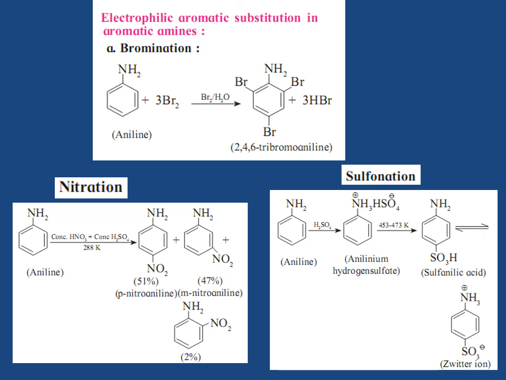Sulfanilic acid exists as a salt called dipolar ion or a zwitter ion. It is produced by a reaction between an acidic group and basic group present in the same molecule.